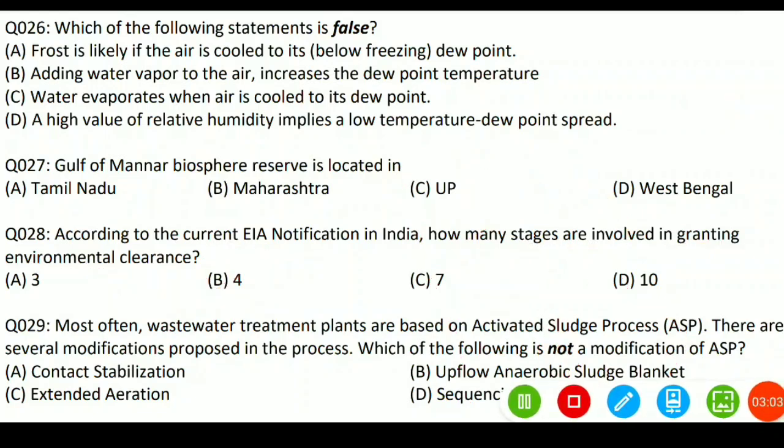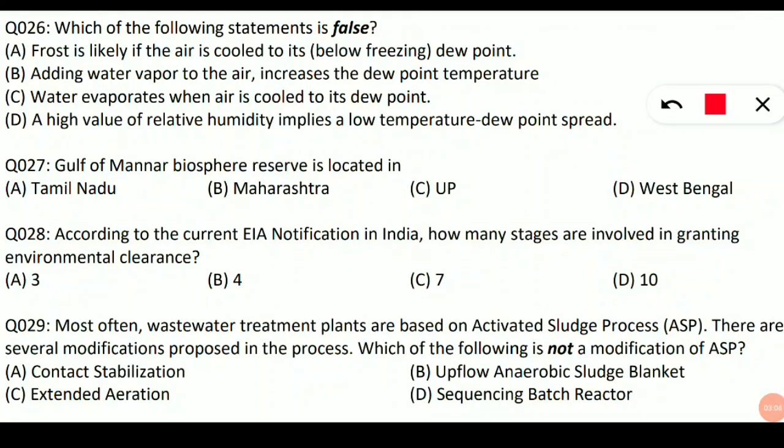Coming to the next question, it is from wastewater treatment. Yes, one of the very important and frequently asked concepts from this topic. The question is, most often wastewater treatment plants are based on the activated sludge process, which is also called ASP in short form. There are several modifications proposed in the process. Which of the following is not a modification of ASP? So ASP means activated sludge process, which is not a modification.